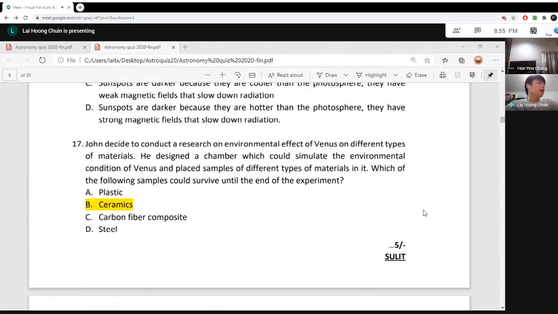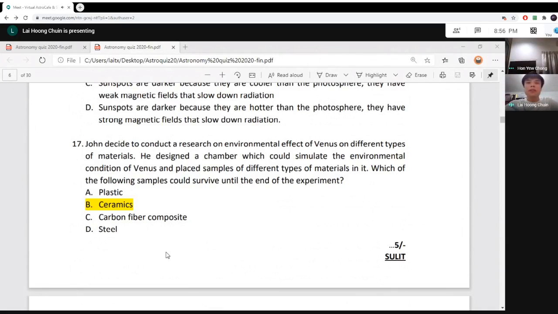For A, plastic, of course, it will not survive the high temperature in Venus. And for carbon fiber composite, the carbon fiber itself will survive at the temperature. Unfortunately, the resin of the carbon fiber will not survive. So carbon fiber composite is not the correct one.